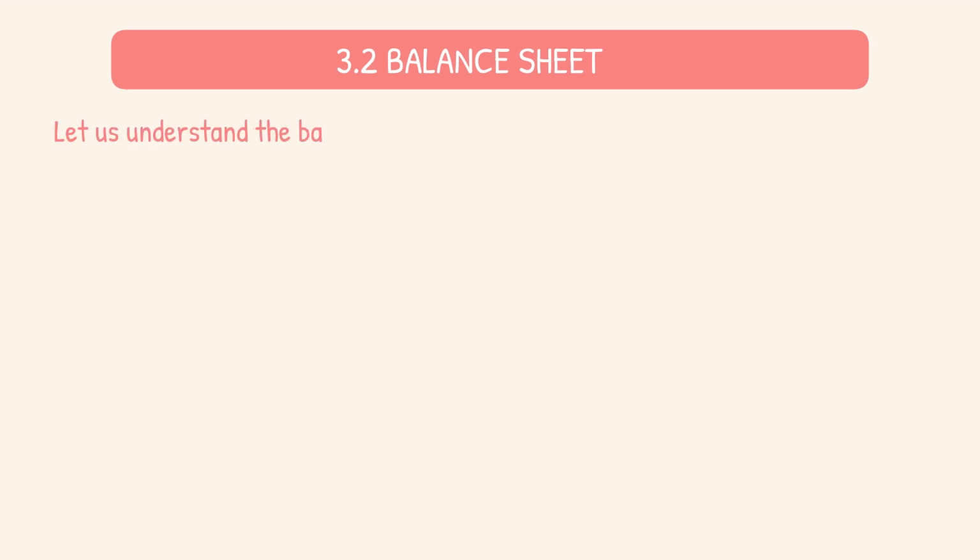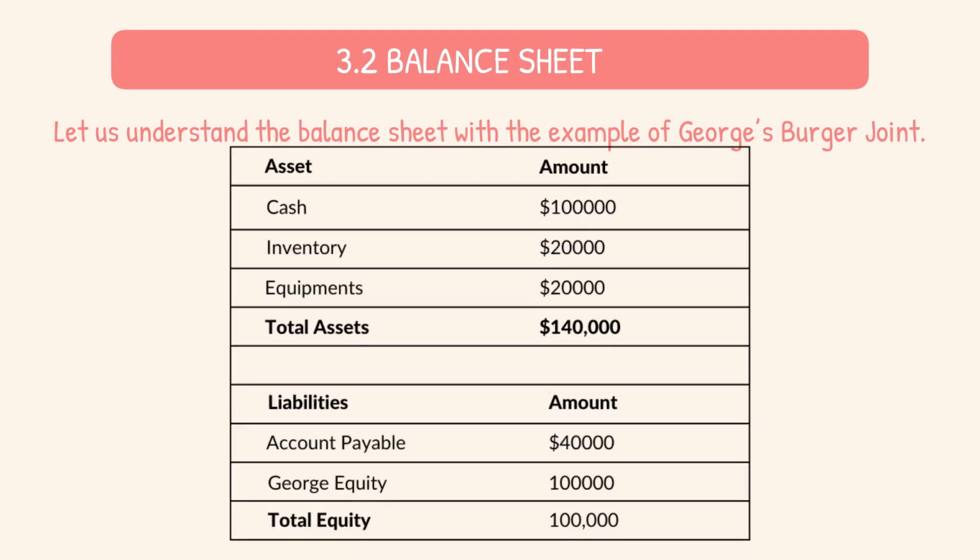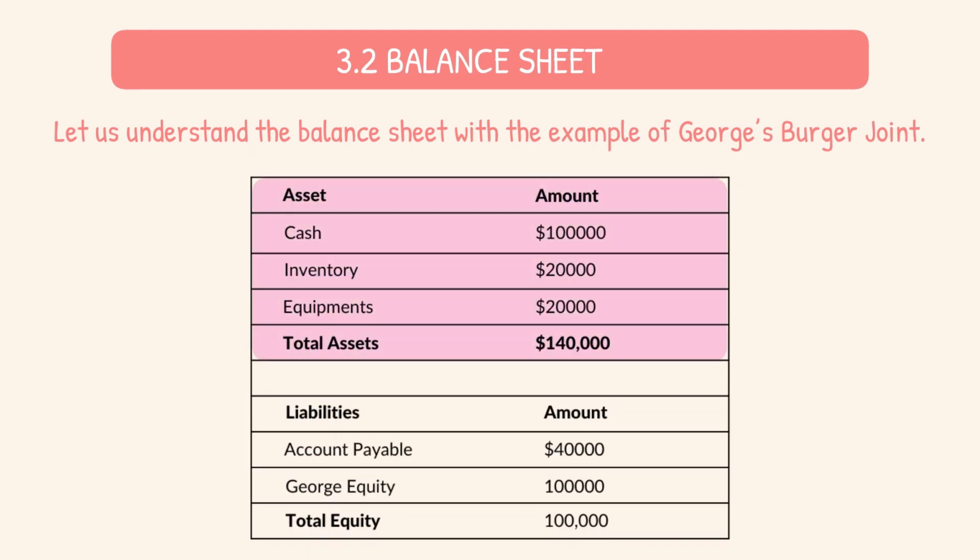Let us understand the balance sheet with the example of George's burger joint. In the asset column, George has cash, inventory, and equipment cost. In the liability column, we have accounts payable and equity. In this example, we can see that the total assets equal the total liabilities and equity. This is because the balance sheet follows the accounting equation, stating that assets must equal liabilities plus equity.